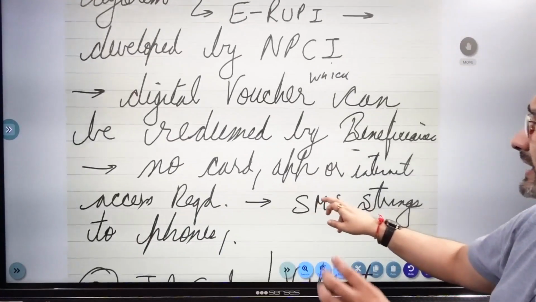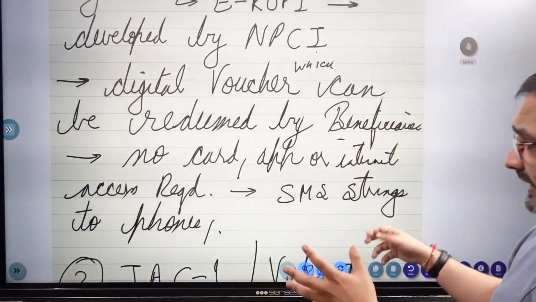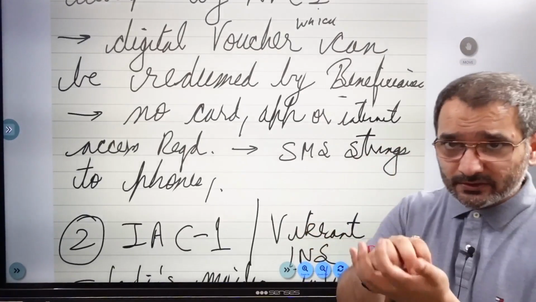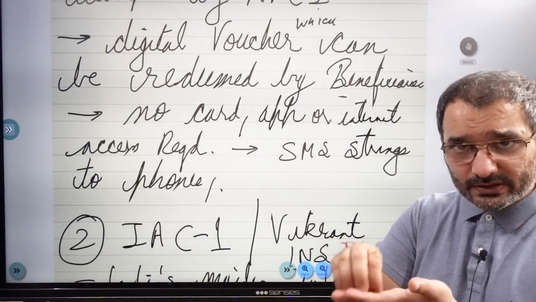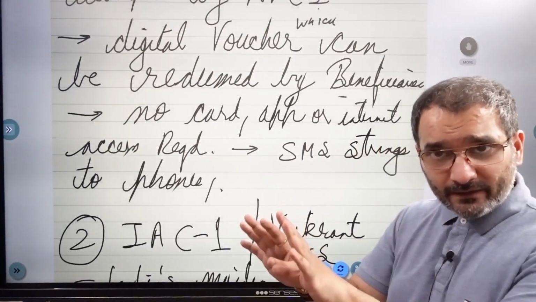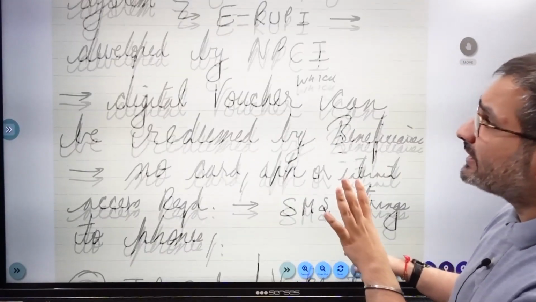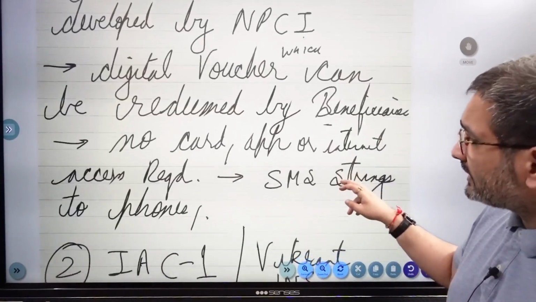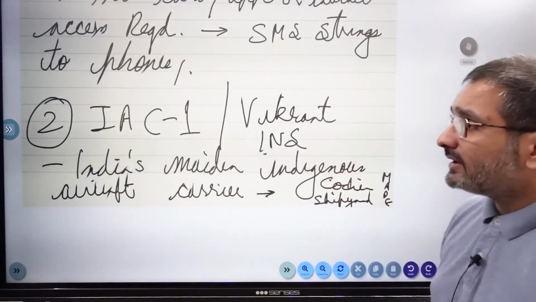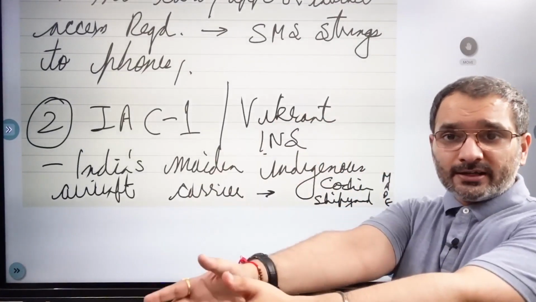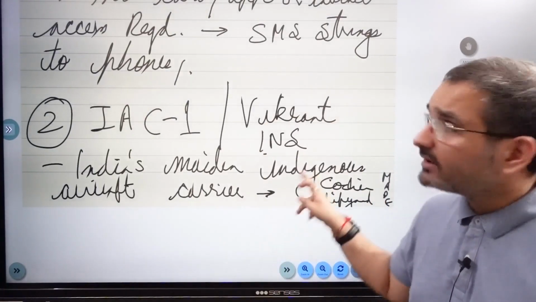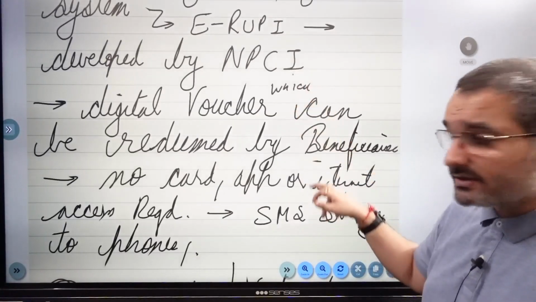There is no card, app, there is no internet connection required. So the Sarkar is going to send SMS strings or QR codes basically to the phones of the beneficiary. So this is a direct benefit transfer scheme, also known as a DBT. All right. So from Sarkar straight to the beneficiary, no middleman allowed. So e-rupee. ठीक है जी.